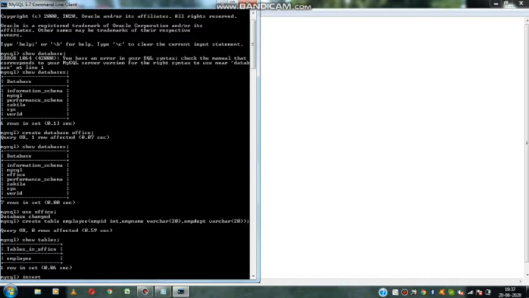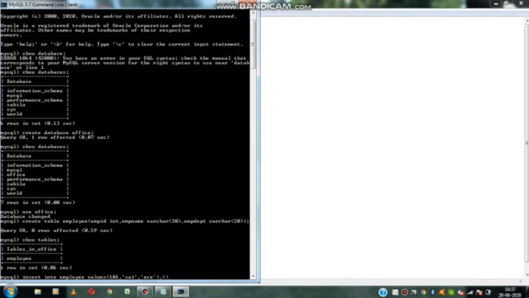How to insert the data? Insert into. What is the table name? Employee. What do I have to insert? Values. I have to insert the values. Now I am giving employee ID 101, comma. Whenever you are representing varchar, we have to represent it in single quotes. Employee name Sai, and the department ECE.